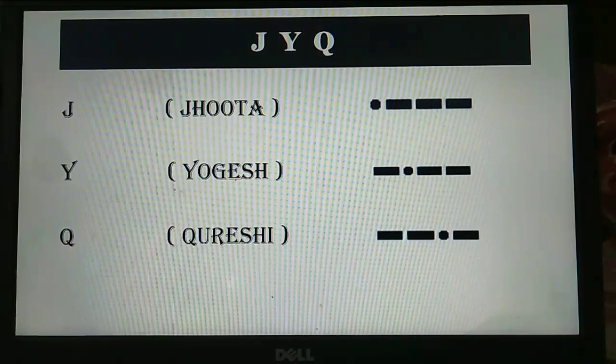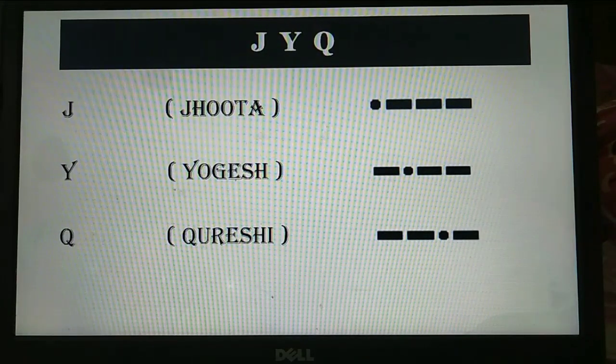My next grouping of alphabets is J, Y, Q, that is Juliet, Yankee and Quebec. So J, Y, Q I termed as Jhuta, Yogesh, Qureshi. Jhuta, J is dit dah dah dah, Yogesh, Y is dah dit dah dah, Qureshi, Q is dah dah dit dah. So this is the grouping of JYQ.